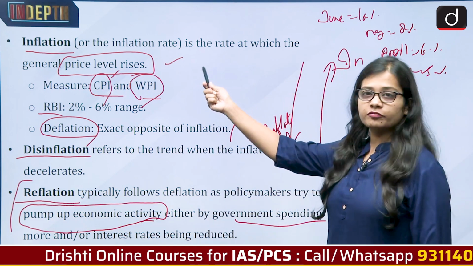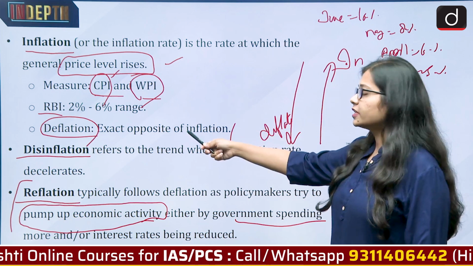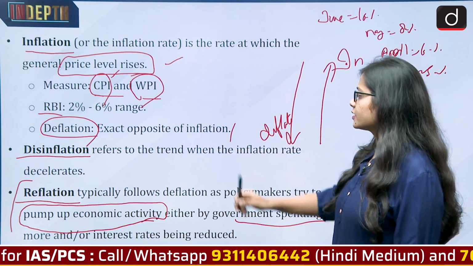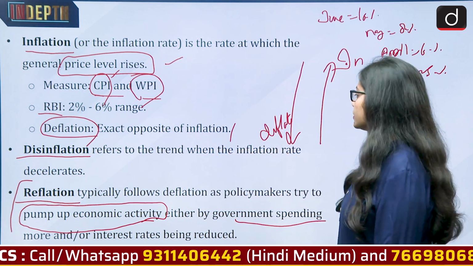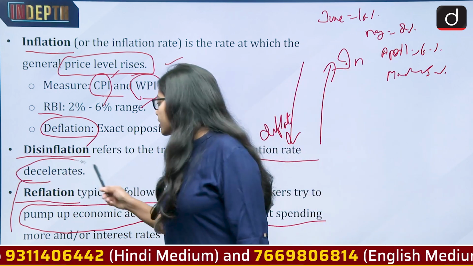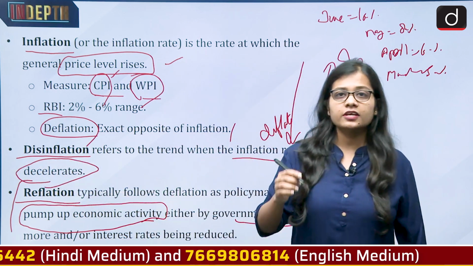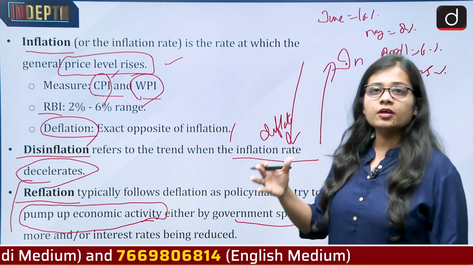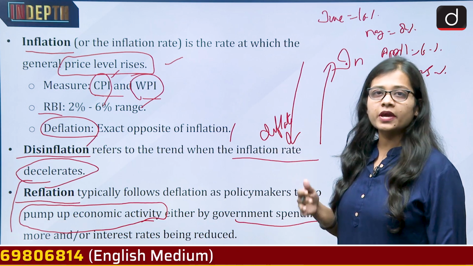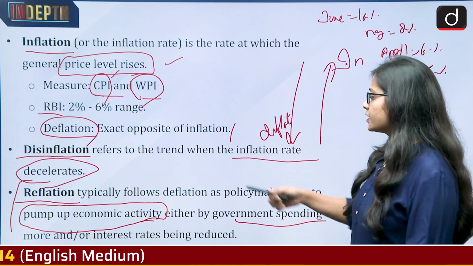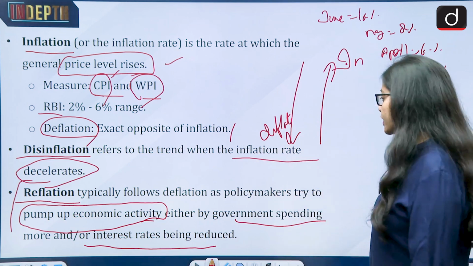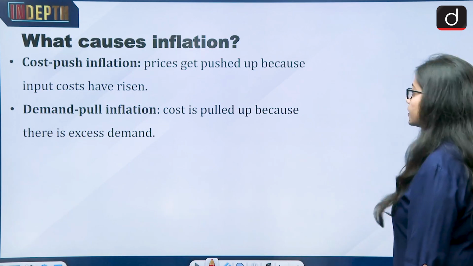So we heard what inflation is, that is the rising of prices. Then deflation, the exact opposite of inflation, that is the declining of prices. Then disinflation, that is a trend when the inflation rate decelerates. It means when the inflation rate is becoming slow. It means the prices are not rising slowly and steadily in a temporary manner, the prices are coming down. Then there is one more term called reflation. That means again the policymakers will think of pumping up the economic activity.